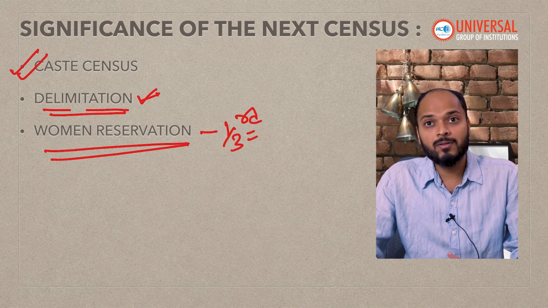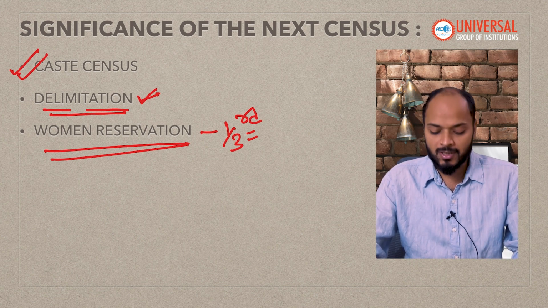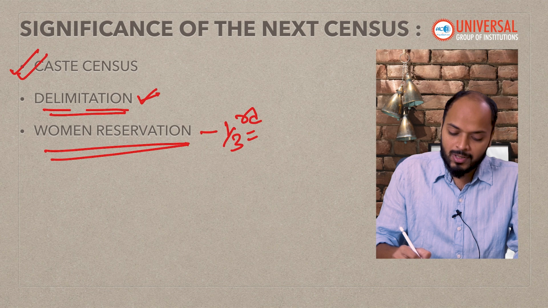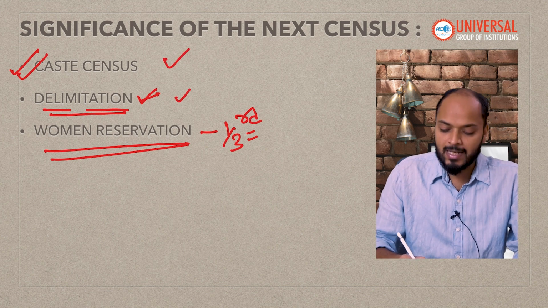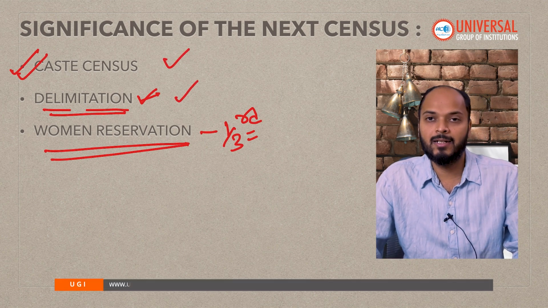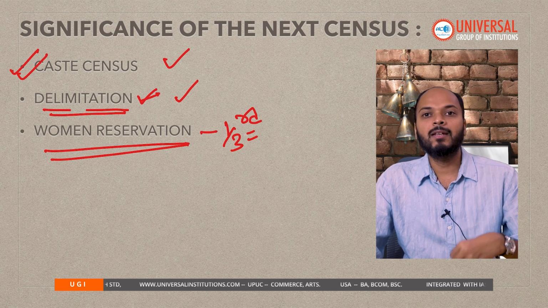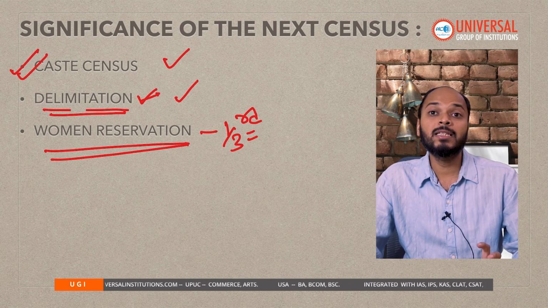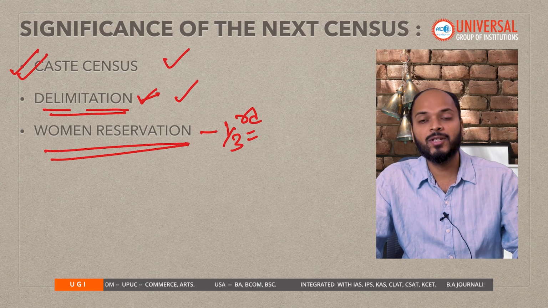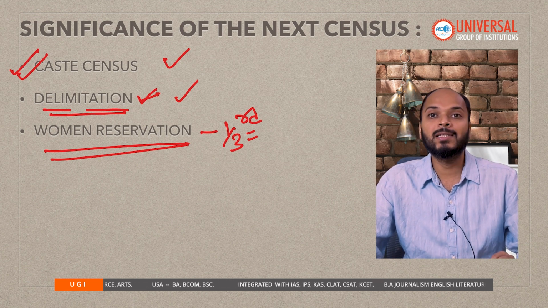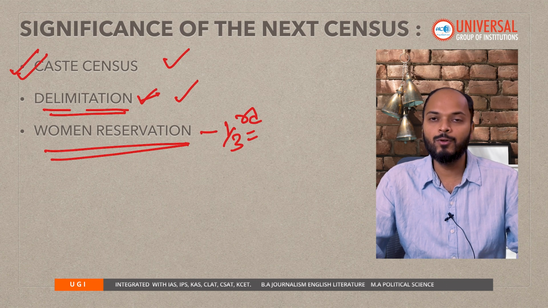But in the bill it has been mentioned that reservation will be given only after the next census and delimitation exercise are done. So, after the next census, first delimitation will be done and then reservation for women. This will also be a milestone in India's politics where women will get their due share in politics.